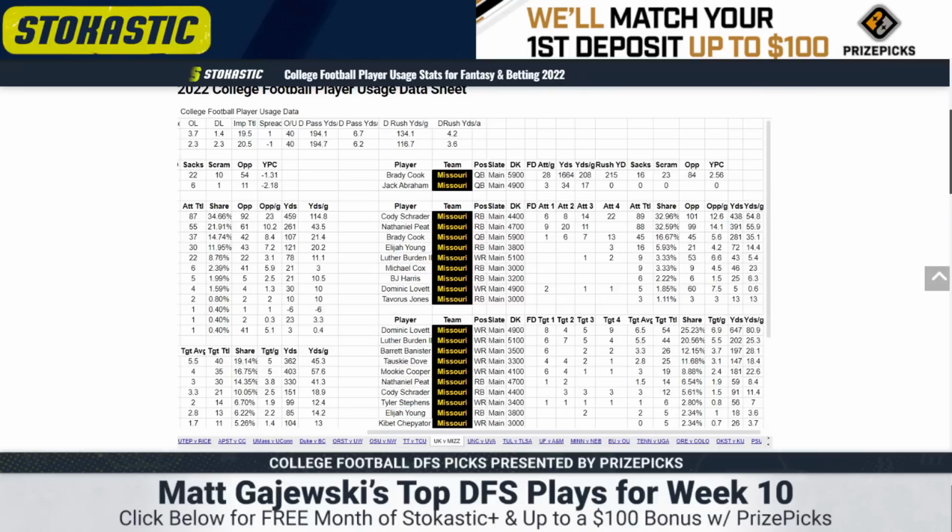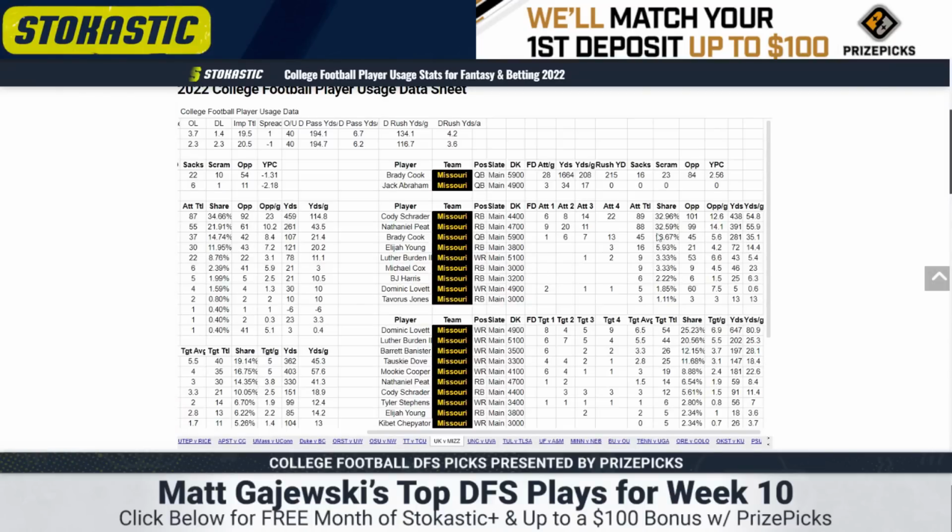The backfield is curious here. They benched Nathaniel Peat, and their coaching staff's been very vocal about changes to this backfield. That allowed Cody Schrader to carry 22 times with 3 targets. It's 25 touches. I don't think this goes back to the timeshare. I think it's Schrader forward. Brady Cook also really involved on the ground. He had 13 designed attempts last week. Schrader's 4,400. As a home favorite, it's a bad game environment, but the touches here are solid for his price. I'm going to play some Schrader for sure.